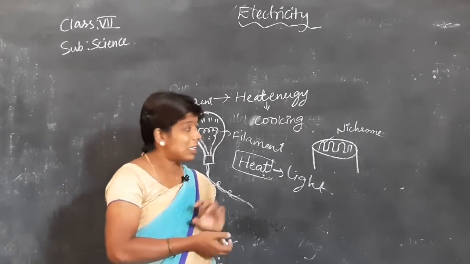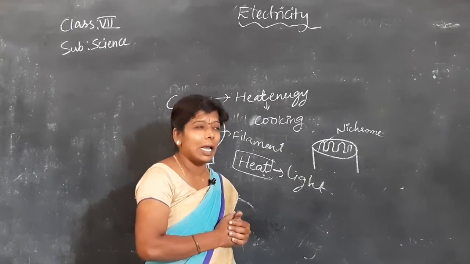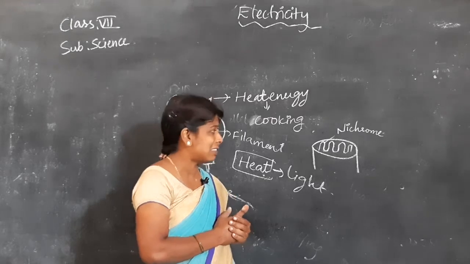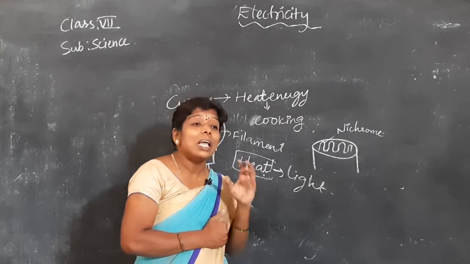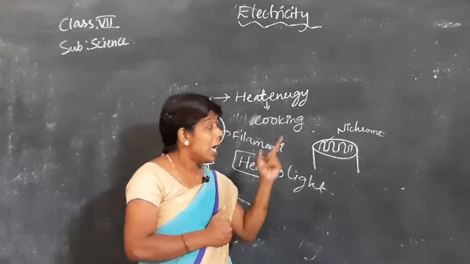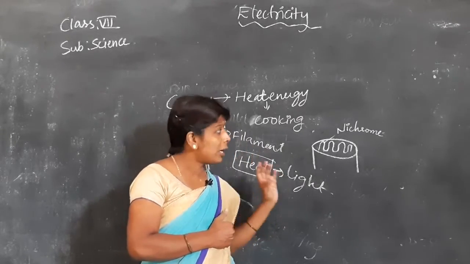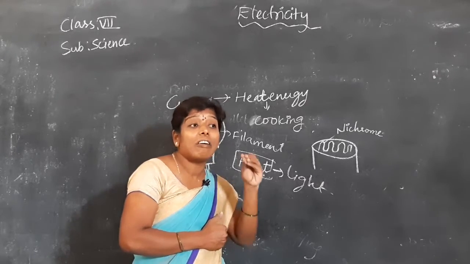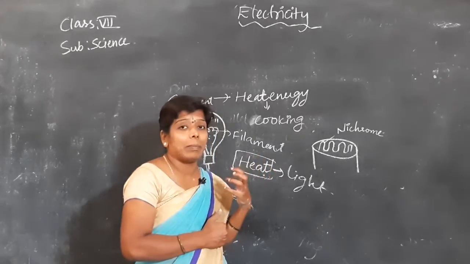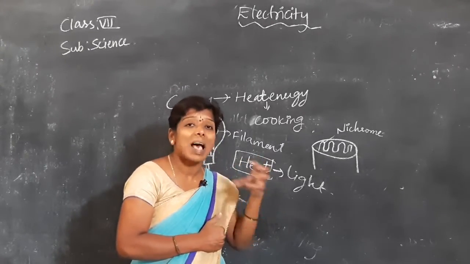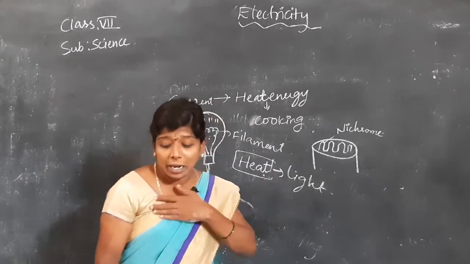This electrical heater, or this electric oven, they are using which metal? Nichrome. Because if you take any other metal instead of nichrome, it gets melted if you pass current continuously. But nichrome allows a large amount of current to pass through it, and it does not melt easily.